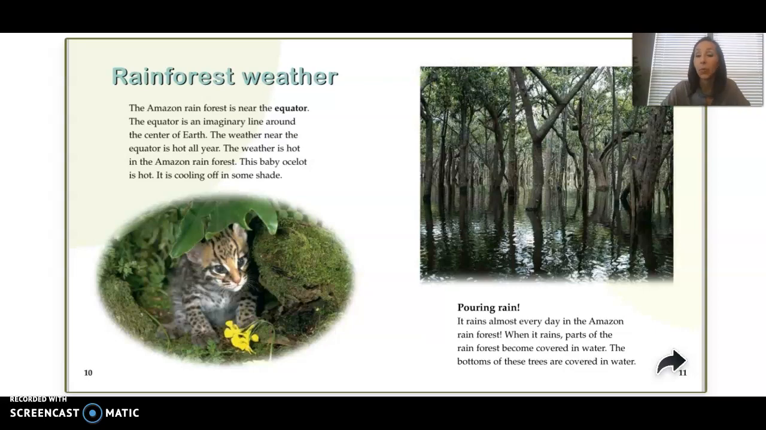Pouring rain. It rains almost every day in the Amazon rainforest. When it rains, parts of the rainforest become covered in water. The bottoms of these trees are covered in water. Kind of feels like Pittsburgh in the springtime, huh? Lots of rain. But Pittsburgh is not a rainforest.